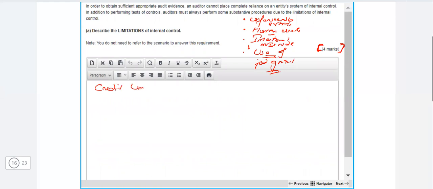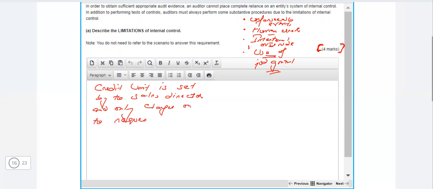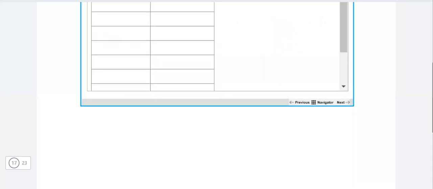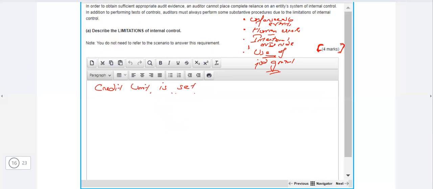Credit limit is set by the sales director and only changes on the request of the customer. So this is the deficiency and you have identified it.